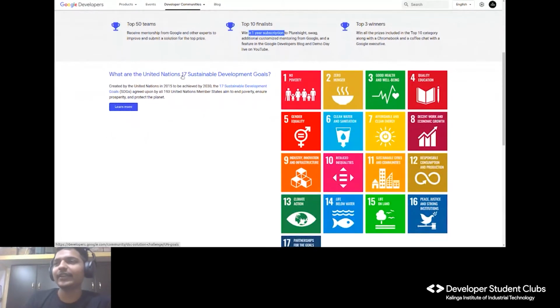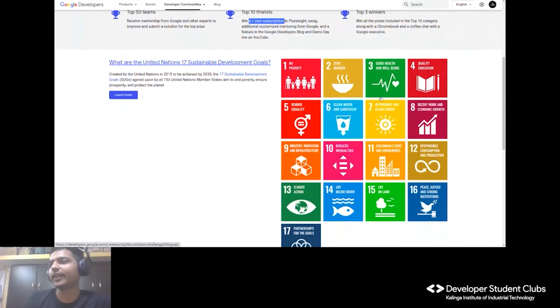Then these are the 17 Sustainable Development Goals. If your app can help reduce poverty, for example, you make a food management app. Your locality has a surplus of food, which gets wasted or given to stray animals. You create an app on which people can add that we have this much surplus food, and if someone wants it, they can get it.